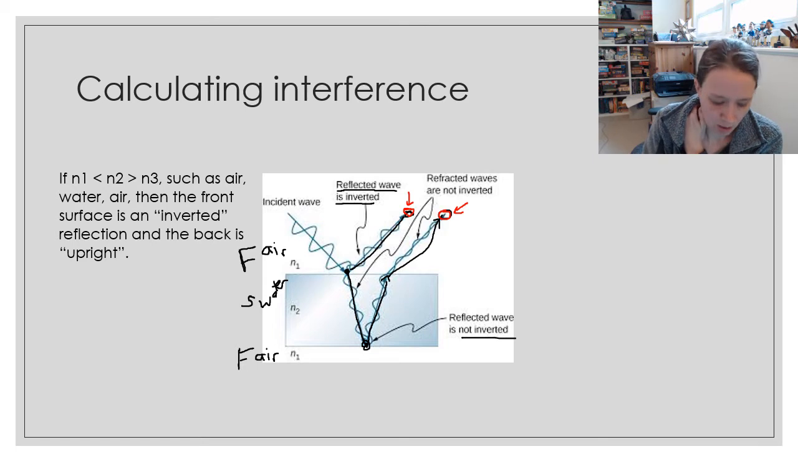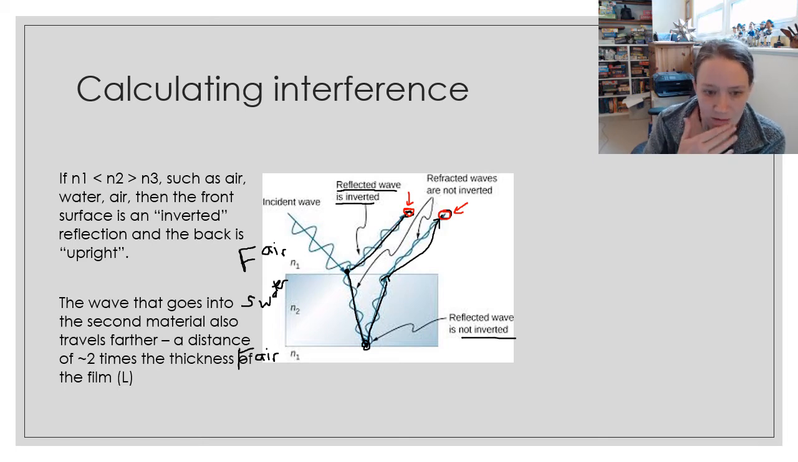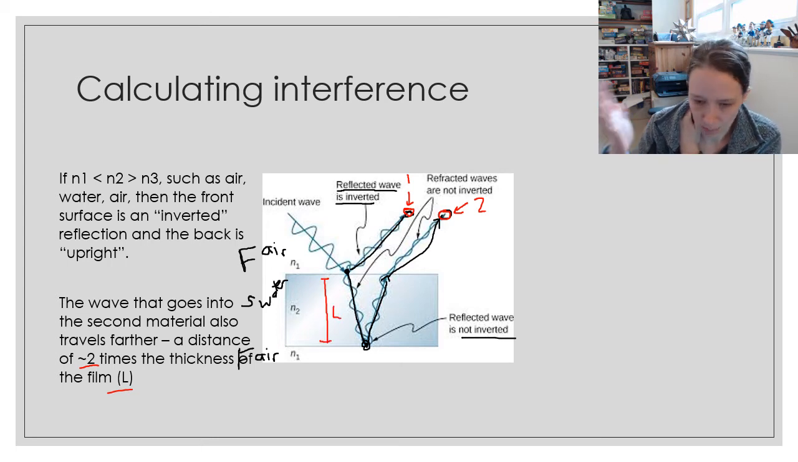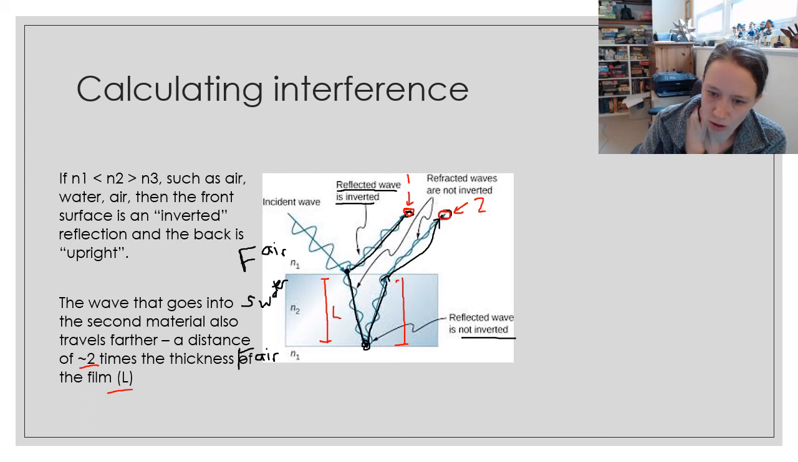The second thing to consider is that the wave that went through the second material had to travel further, right? So wave number 2 has a longer distance to go. It goes roughly twice the thickness of the film further than wave number 1. So if this is the thickness of the film, L, it's not perfect. There's some geometry there, but we don't usually consider the angles. Usually we approximate it by saying wave 2 has traveled a distance of 2L greater than wave 1.